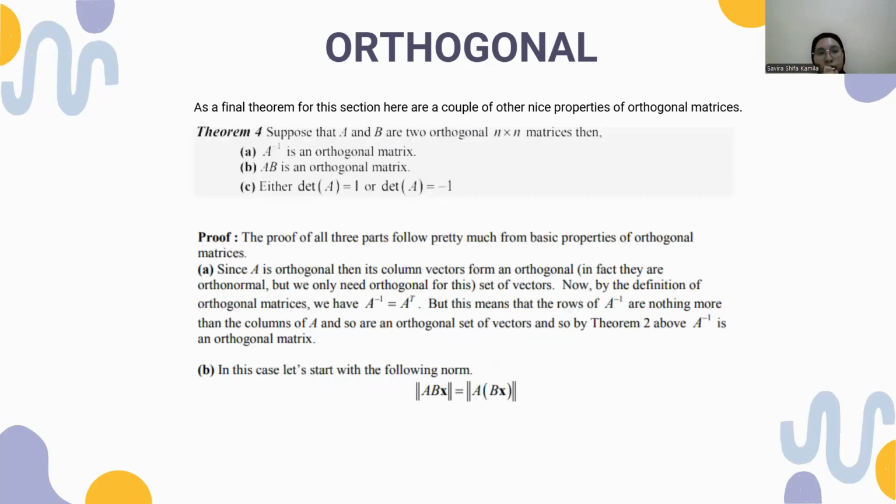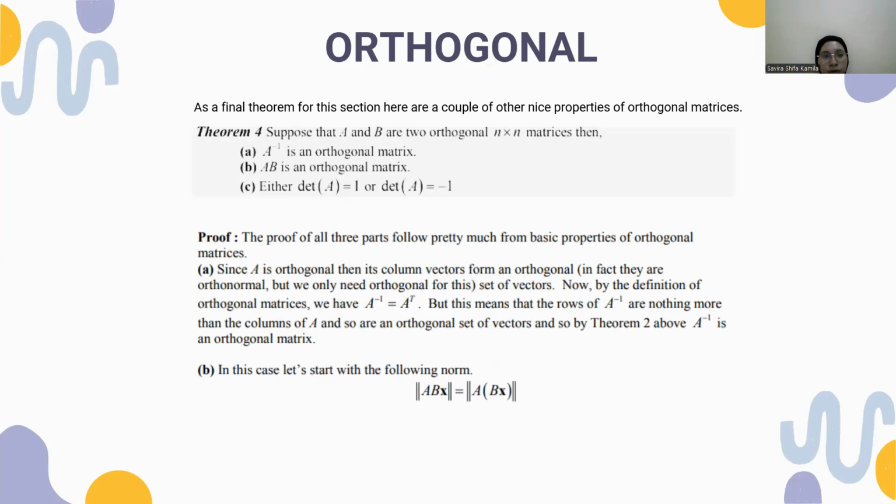As a final theorem for this section, here are a couple of other nice properties of orthogonal matrices. In theorem 4, suppose that A and B are two orthogonal n times n matrices. Then in point A, A inverse is an orthogonal matrix. In point B, AB is an orthogonal matrix. In point C, either determinant A equals 1 or determinant A equals -1.